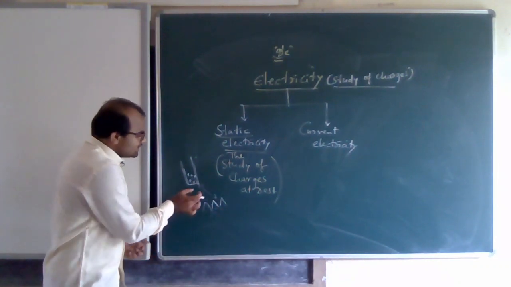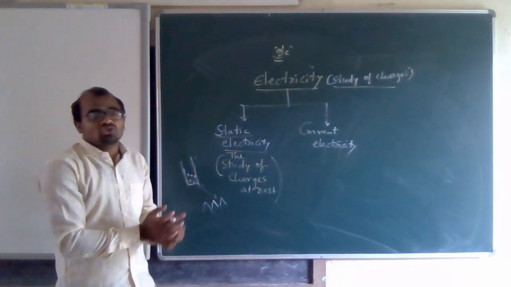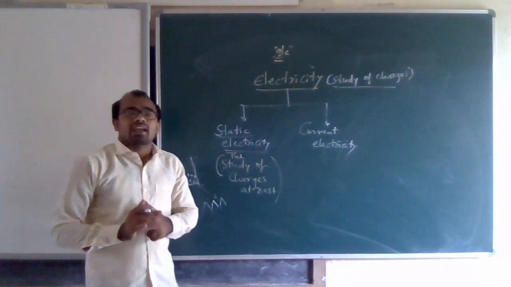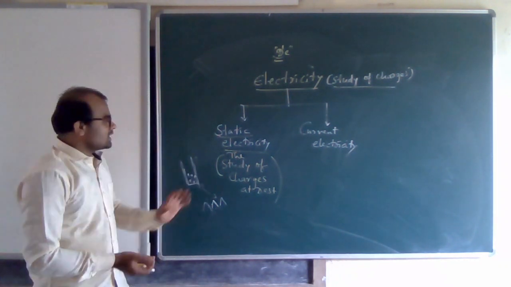Hence there is a force of attraction between these two, which we call static electricity.